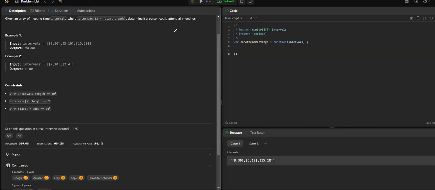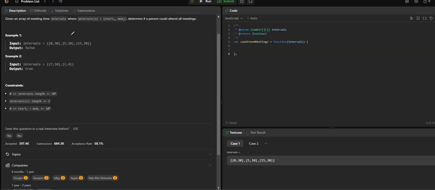So the problem says, given an array of meeting time intervals, where intervals of i is nothing but start of i and end of i. This basically means the first meeting will start at 0 and end at 30. And what we need to do is determine if a person could attend all the meetings.